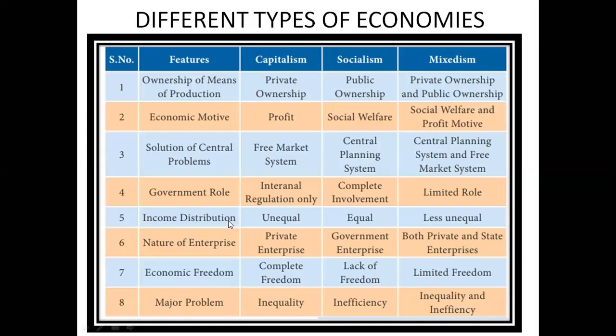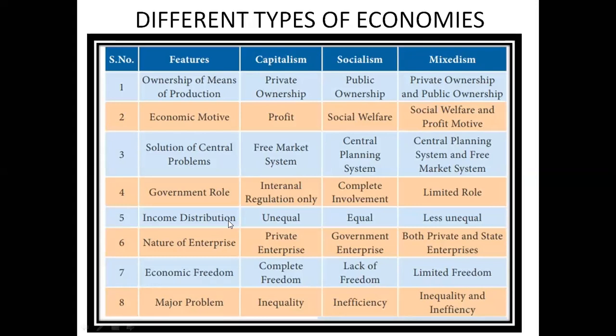You know, the motive of the capitalist economy is always profit, because that works on a private basis, no? So a private individual or a private entrepreneur always has the profit motive. So the capitalist economy works for profit always. What about the socialist economy? That works for social welfare. And what about the mixed economy? The mixed economy basically works for both social welfare as well as the other.